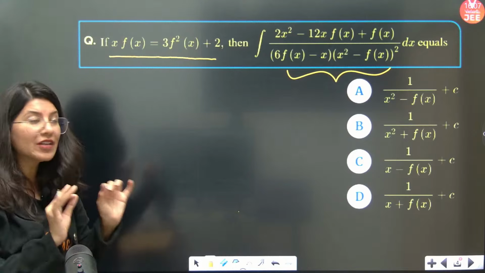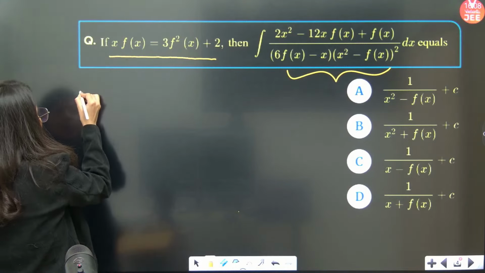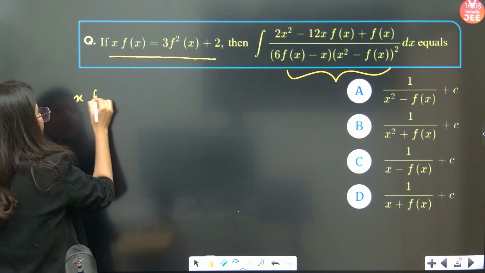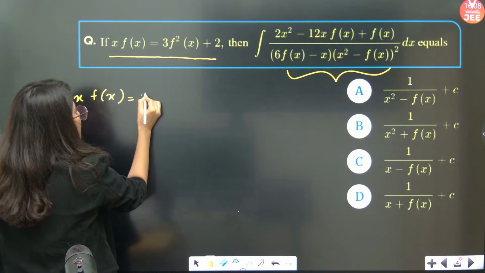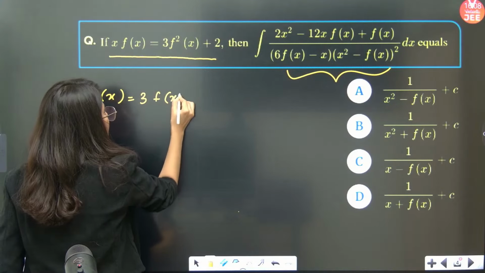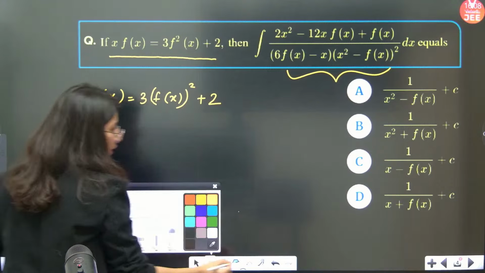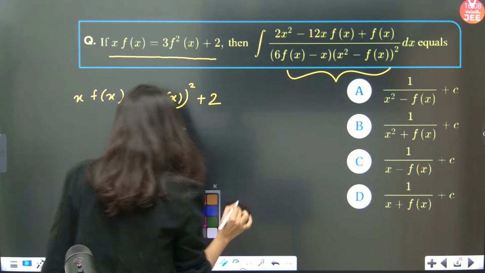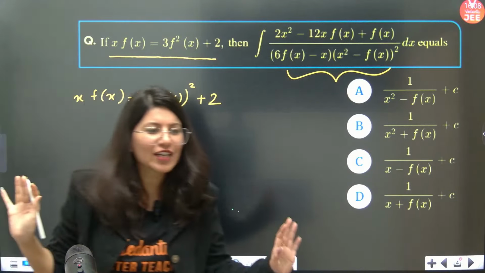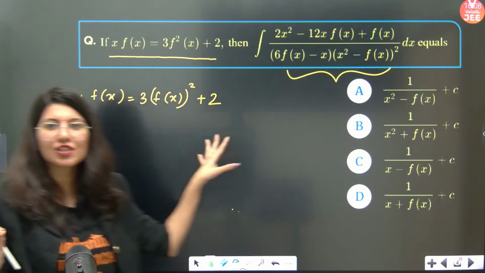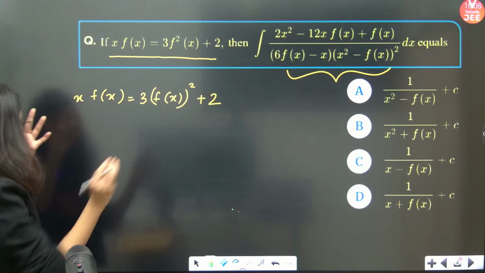So one by one we are going to do it. First of all, this equation is x f(x) equals 3 f(x) whole square plus 2, correct? Now what I'm going to do is a very simple thing, not at all a JEE Advanced thing. I am just going to differentiate this on both the sides. Let's do that, help me.